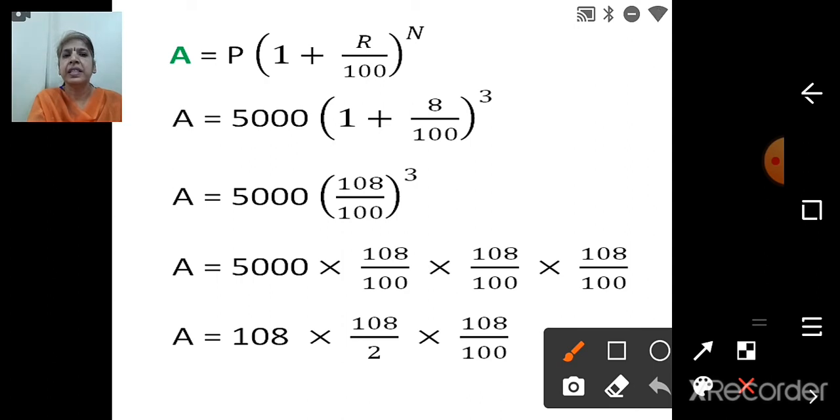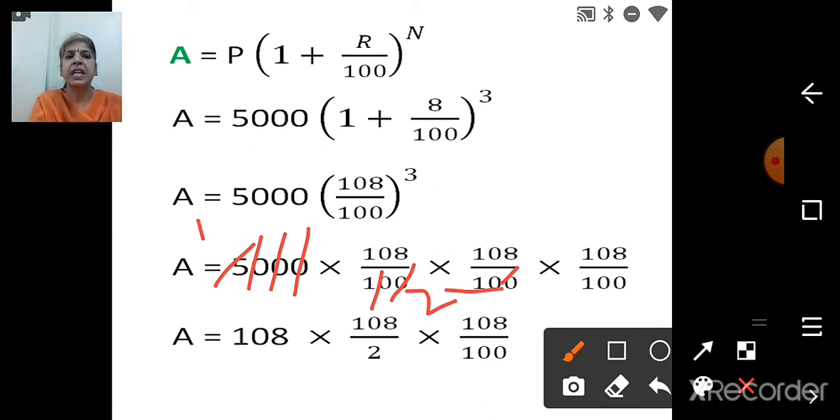Then next step, 5000 into, now it's cube of 108 upon 100. So 3 times we are going to write 108 upon 100 into 108 upon 100 into 108 upon 100. And now simplification. Then as we do, we will start cutting the 0, 0. So here 0 zeros have gone. Then here 1 0 is there with 1 0. Then here 10 is remaining, children. So this your 1 0 has gone. Now 10 is remaining. So 5 ones are 5, 5 twos are 10.